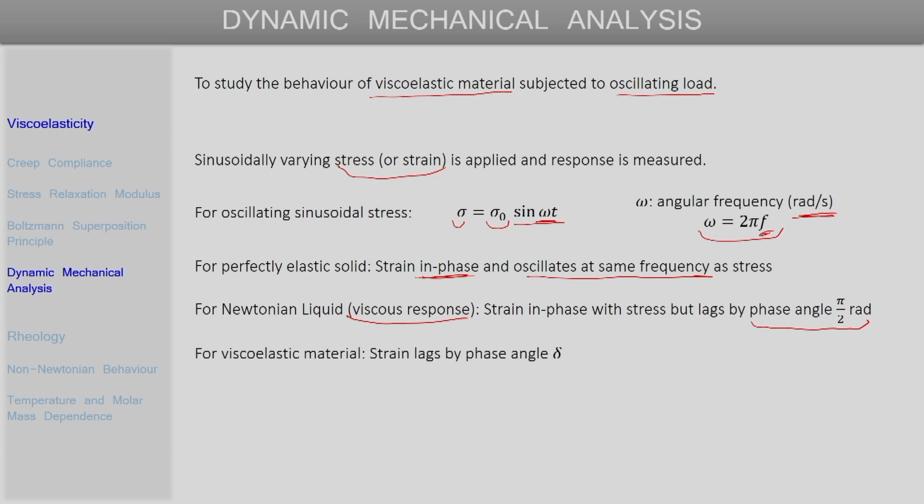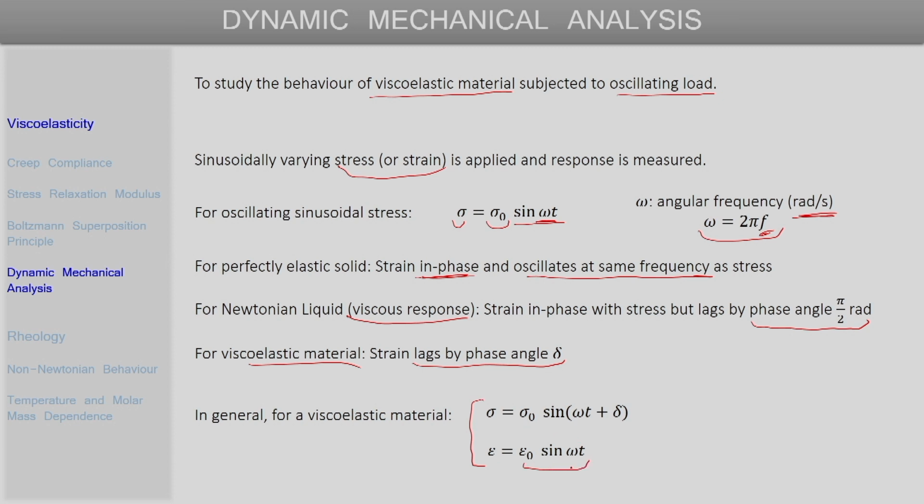So, the strain as we discussed lags by a phase angle delta for viscoelastic material. In general, for viscoelastic materials we can write the stress and strain variation in this way, where instead of showing the strain lagging by an angle delta, we have instead shown that the stress is leading by a phase angle delta. So, it is equivalent.